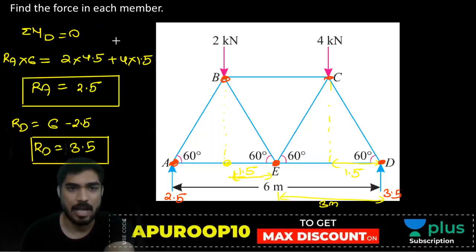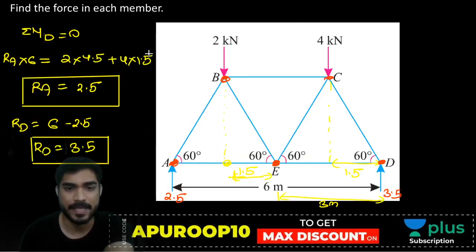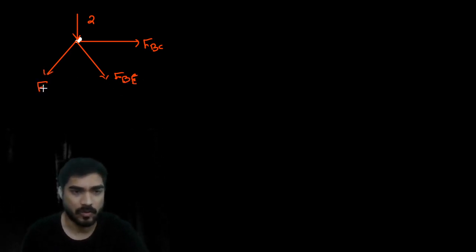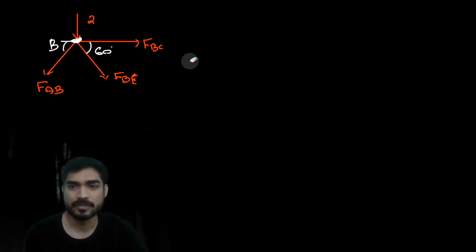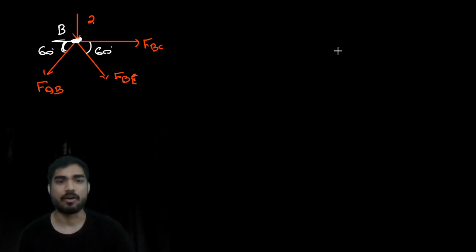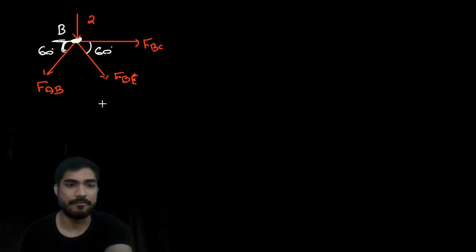How much is this force? This force is 2 kilonewton. This force will be FBC, BE, BA. BA or AB, whatever you want to call. It is up to you what notations you want to use. There is no particular way of denoting them. There is no particular notation that you have to write BC or CB, whatever you want.